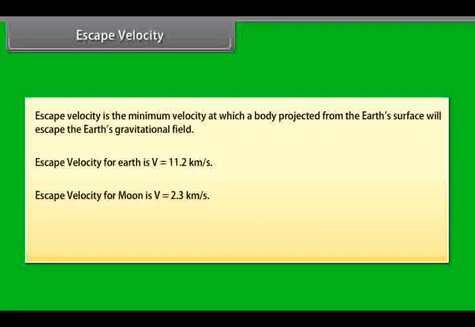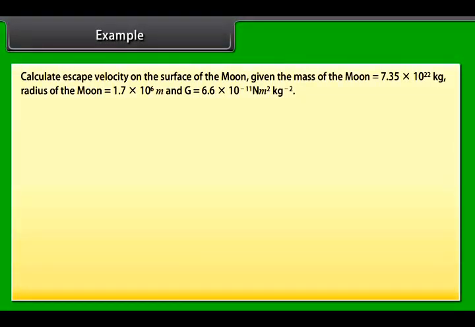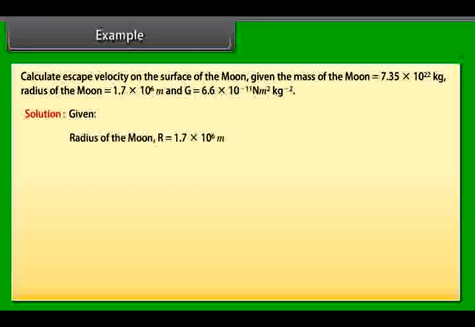Let's take an example of escape velocity. Calculate escape velocity on the surface of the Moon, given the mass of the Moon, radius of the Moon, and value of G. Let's see the solution. Given radius of the Moon R = 1.7 × 10^6 meter.